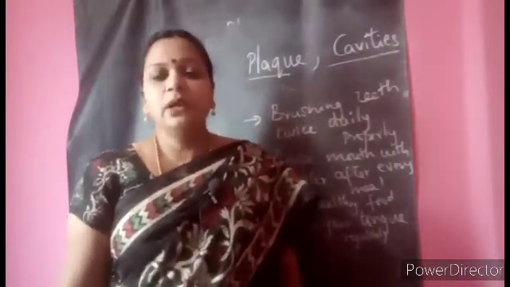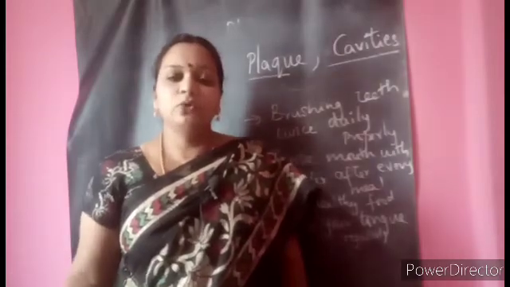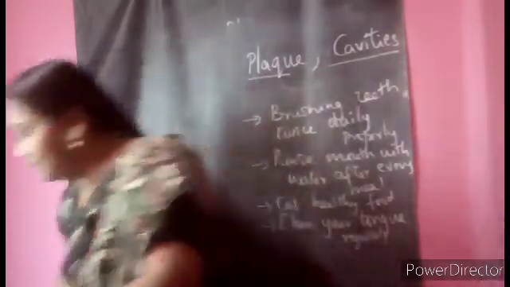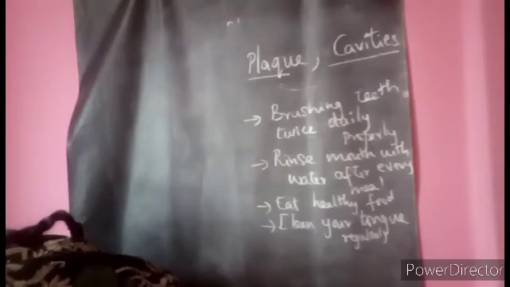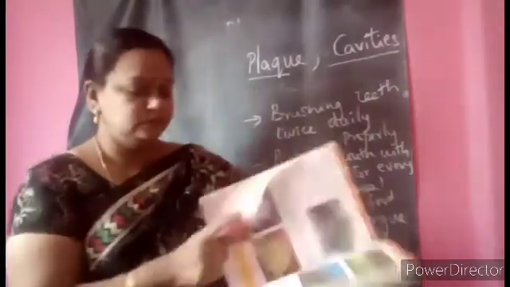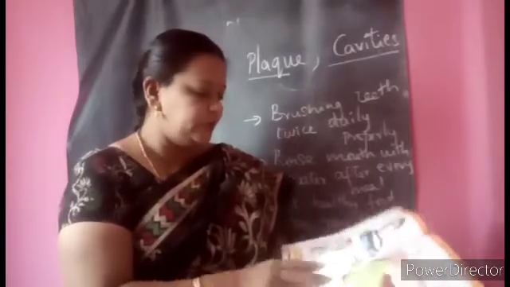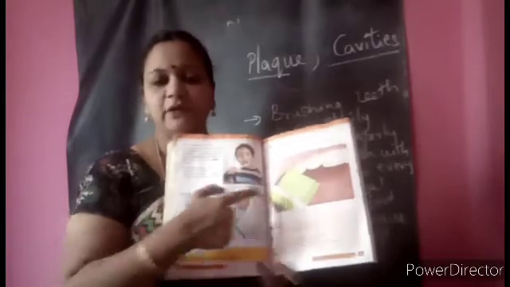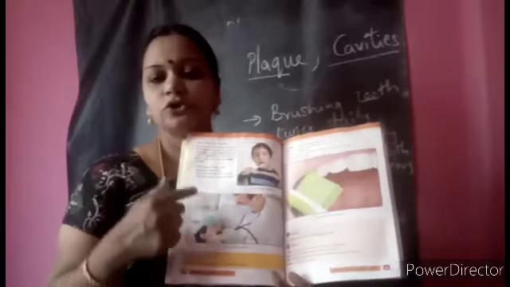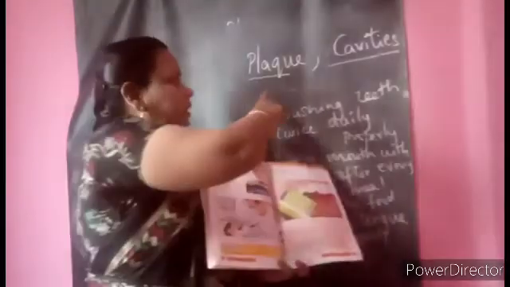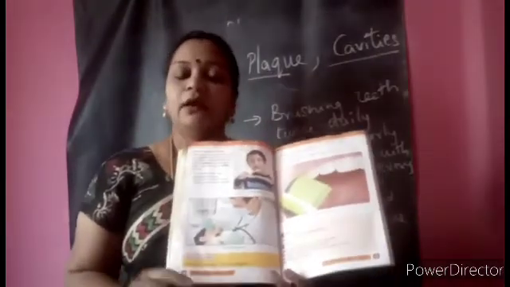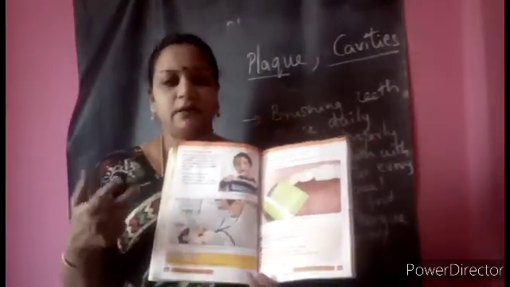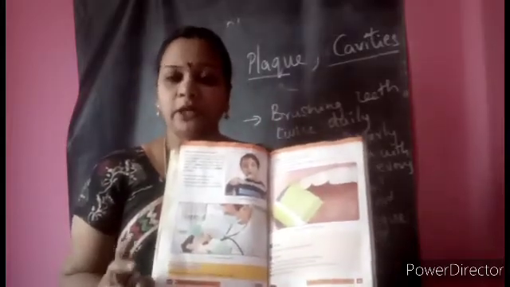Yes children, now let us see by doing S3 and S4 you will learn, and in your content book also. Please open your content book, children, and you can see the pictures of how children maintain their teeth in a proper way. When you maintain them, we can avoid the condition called plaque and we can avoid tooth cavities, so that we can protect our teeth. Whether it is milk teeth or permanent teeth, both have to be protected properly.